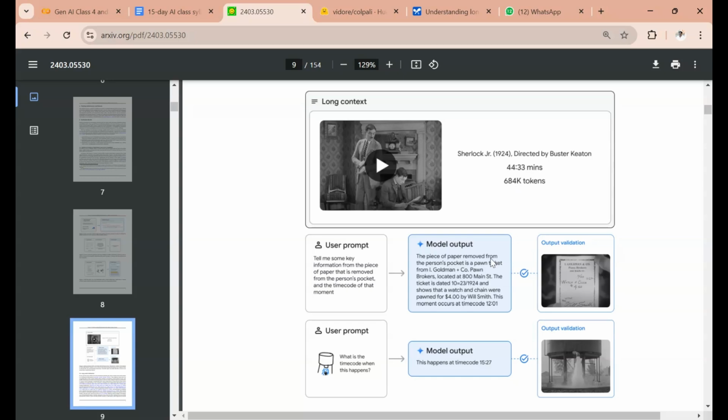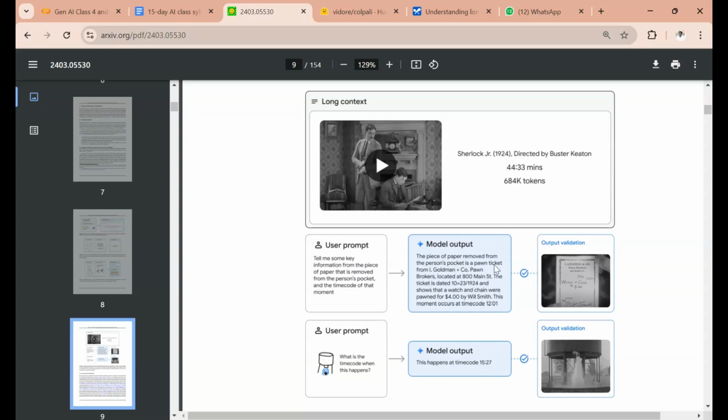With those tokens, if you pass a user prompt on top of this, then it can tell you the answer. What impressed me is that we are uploading a video and asking a user prompt like this. In this video, there is a scene where a person is taking something out of a packet, and there is some information from the paper.